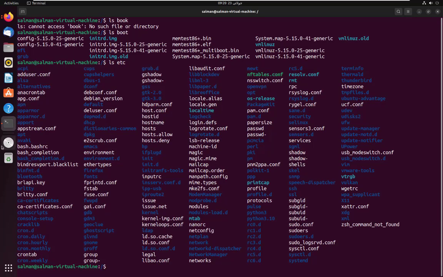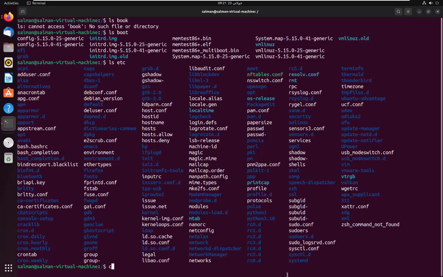As you can see, there are so many files. I will show you only some. For example, here we have hostname. Basically, hostname is a file which is used to save the computer name of my computer. We can easily see the content of any file by using a command called cat.